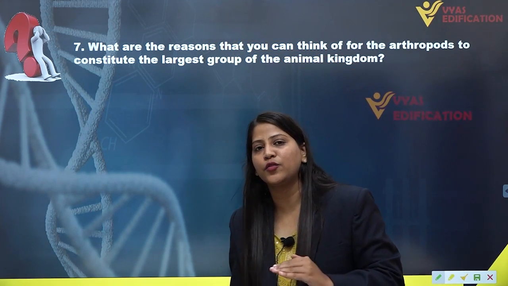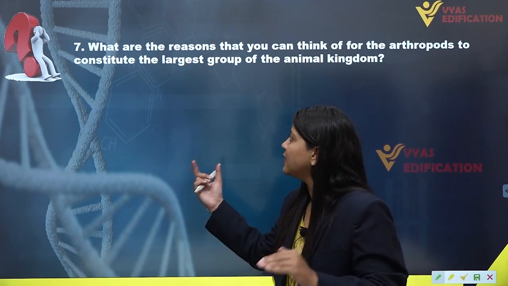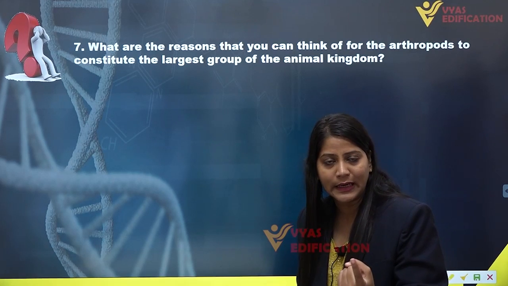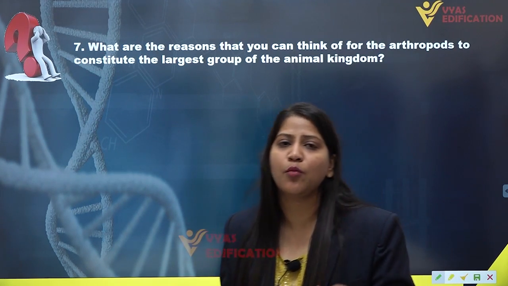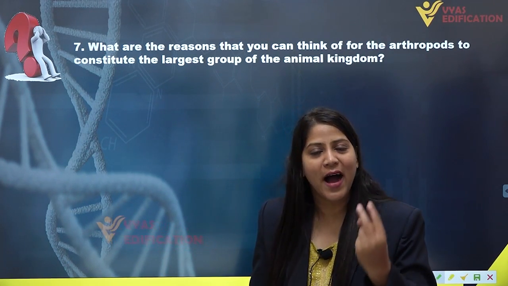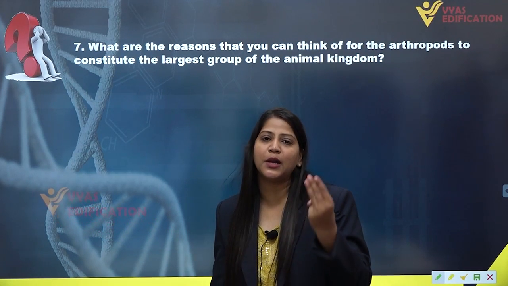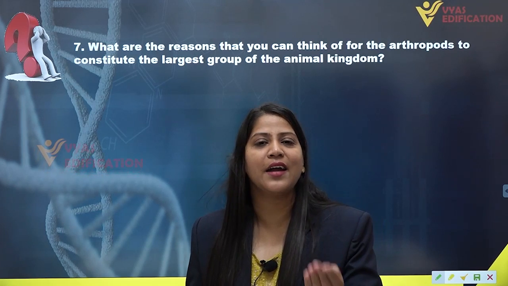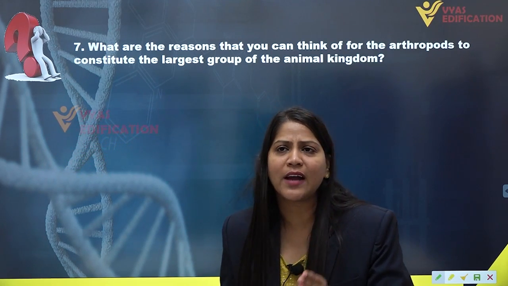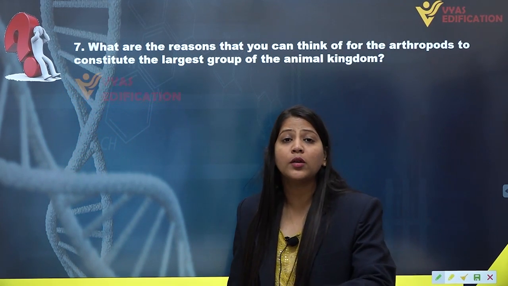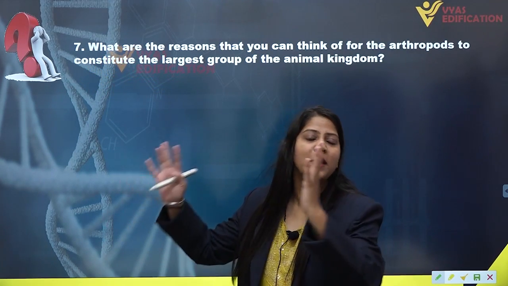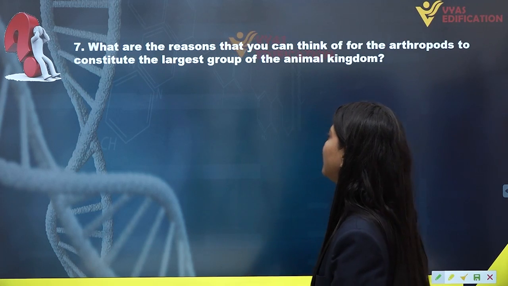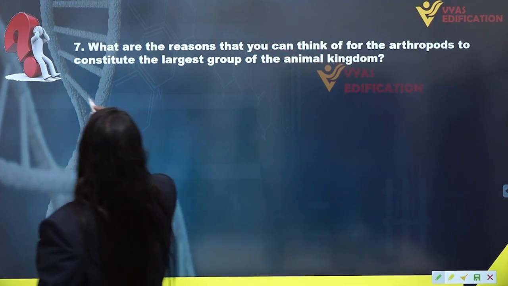So these are the three reasons for this phylum to be the largest group of the animal kingdom: they have jointed legs which provide them high mobility. Also they have a hard exoskeleton made up of chitin substance which protects their body, and this hard exoskeleton reduces the water loss from their body, which makes them adapted to the terrestrial environment. So let's write the answer of this question.